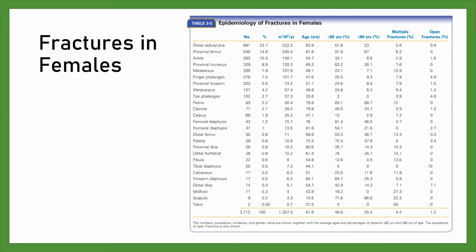Fractures in females. This table shows that in females the average age is 61.8 years and 48.8% of fractures occurred in patients older than 65 years of age. The obvious tendency of fragility fractures to be much more common in females is highlighted in this table.